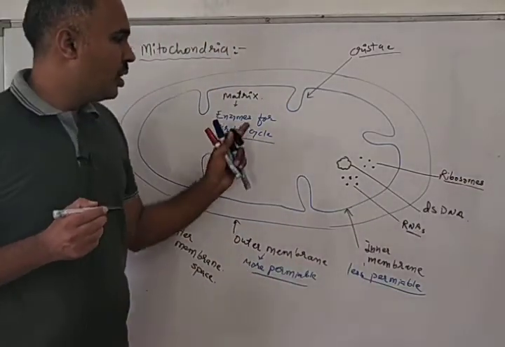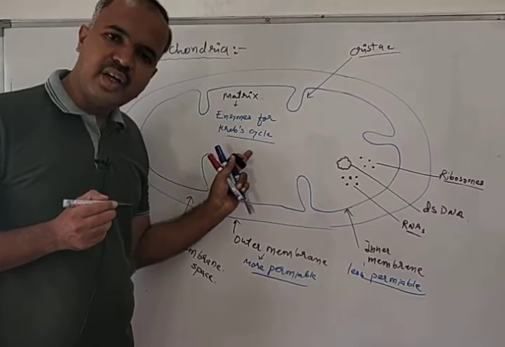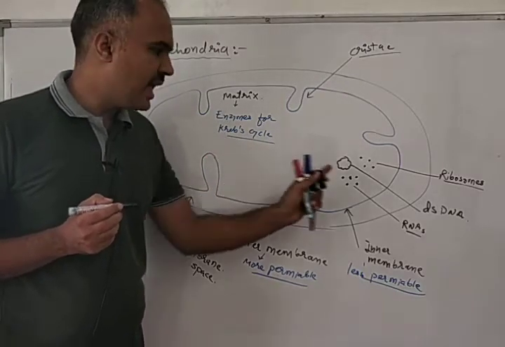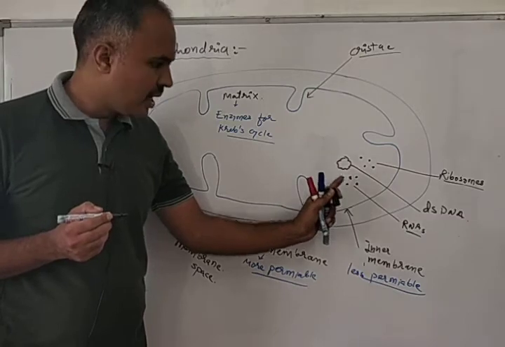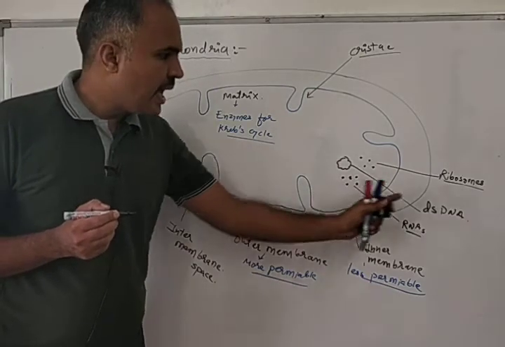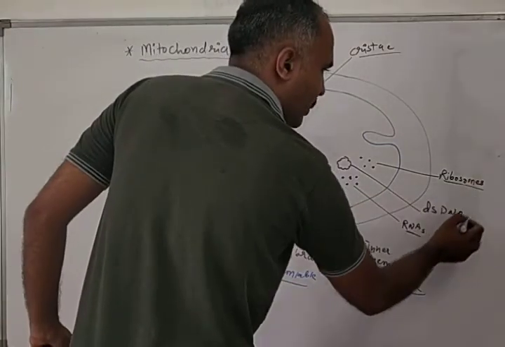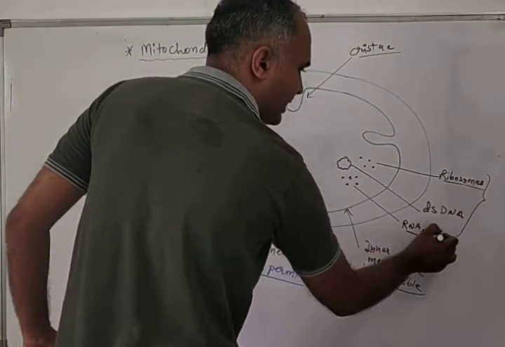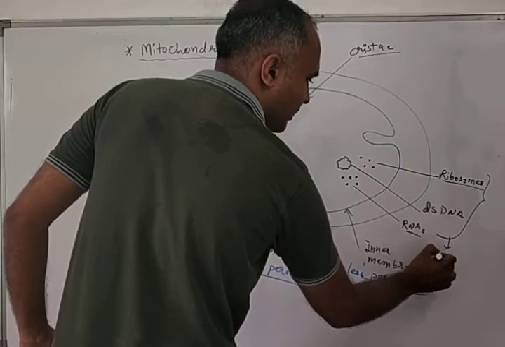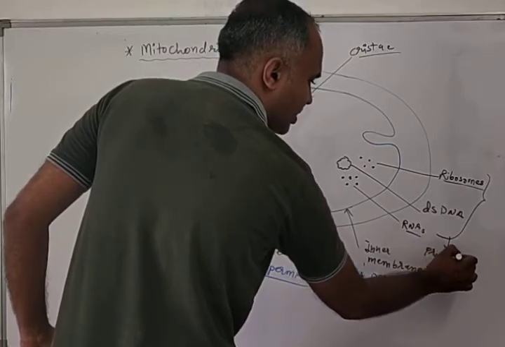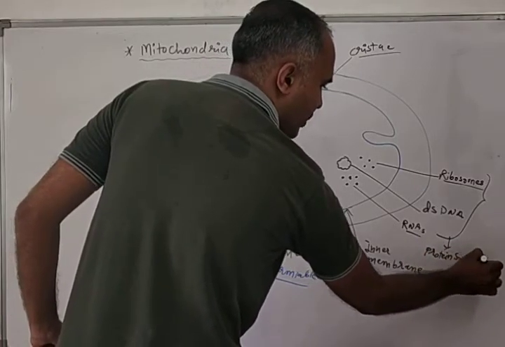So matrix has enzymes for Krebs cycle. Apart from it, it has double-stranded DNA. It has RNAs also, and it has ribosomes also. All these will participate in protein synthesis. They will help in protein synthesis.